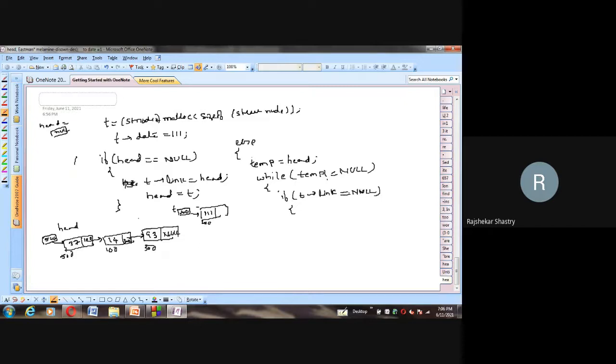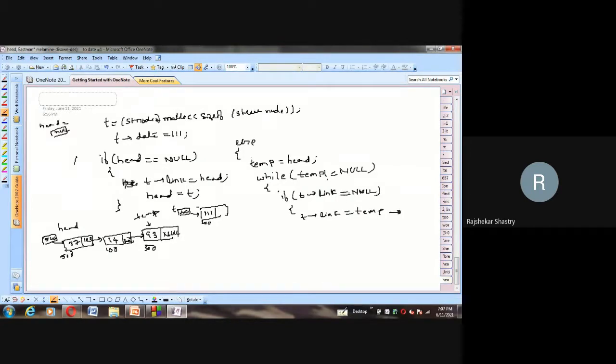Now this is your temp. You are here at the 300 node. Temp is pointing to this. Now after this temp, this new node T should come. So what I will do, first step is T arrow link is equal to temp arrow link, because I didn't store anything here in this link portion.